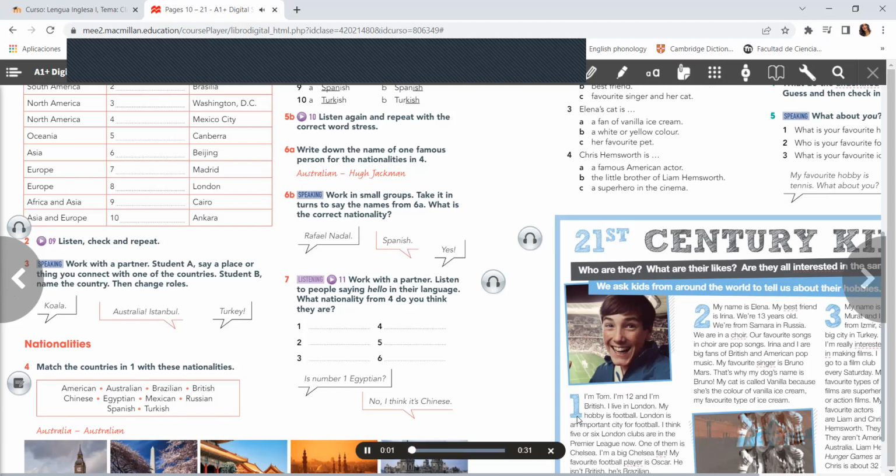Unit 1. Vocabulary. Exercise 7. 1, 你好, 2, Hola, 3, hola, 4. Привет.